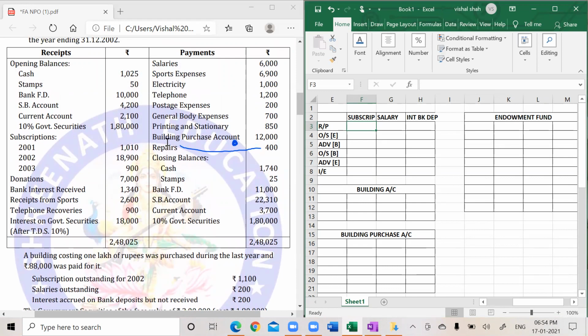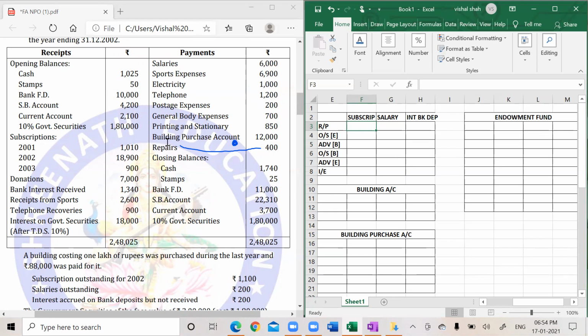I think there is a mistake. I don't know what. They have written subscription 1,010, but here I don't find such a thing. Can you please total it out? Come on, let's total it out.